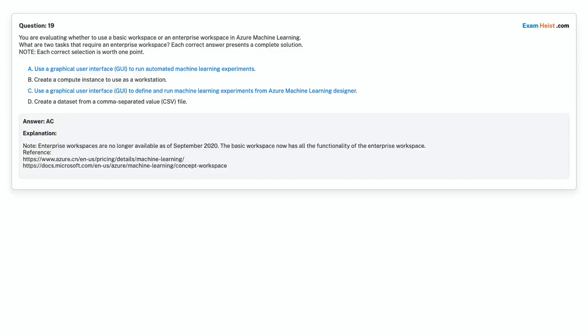Correct answer is option A, use a graphical user interface (GUI) to run automated machine learning experiments. Option C, use a graphical user interface (GUI) to define and run machine learning experiments from Azure Machine Learning Designer.